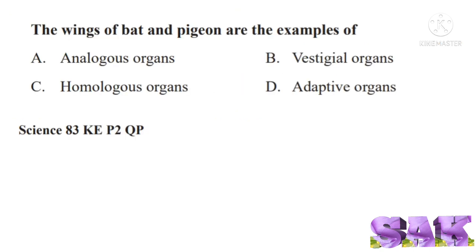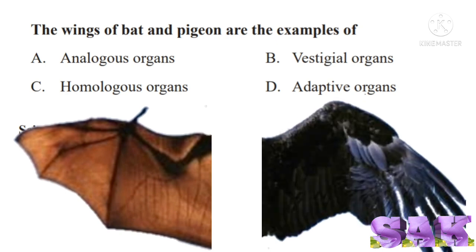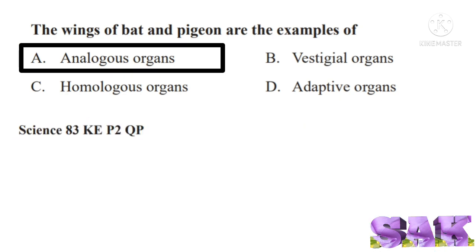Next question is, the wings of bat and pigeon are the examples of. When we observe the wings of bat and pigeon, structure of wings is different, but function is same. So these are examples for analogous organs. So correct answer for this question is option A, analogous organs.